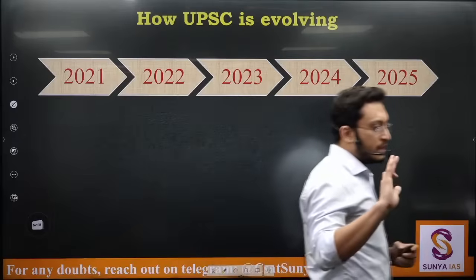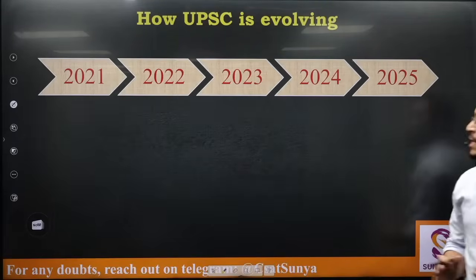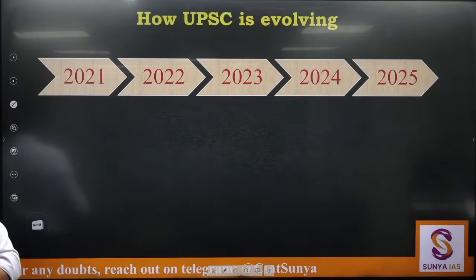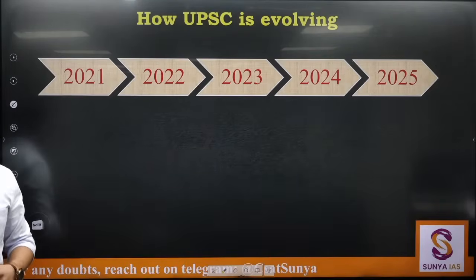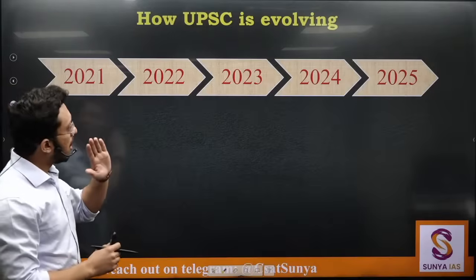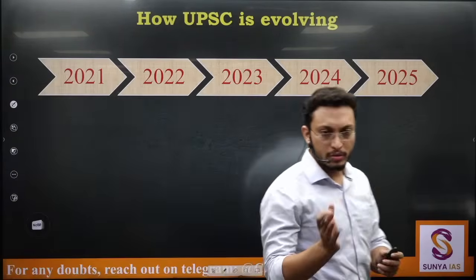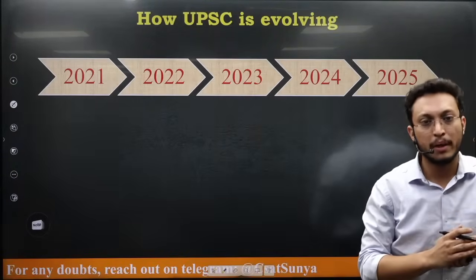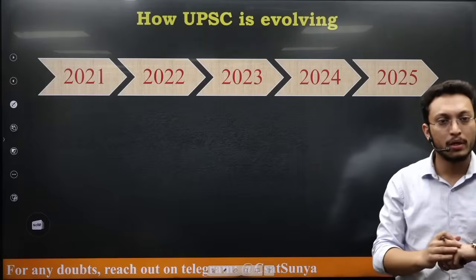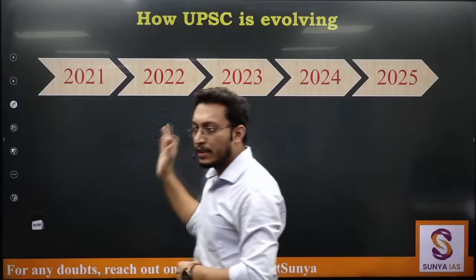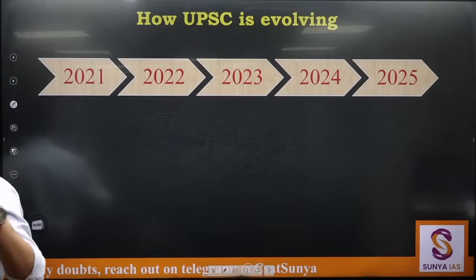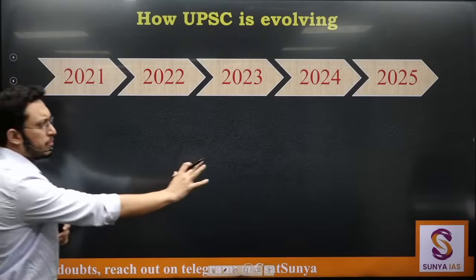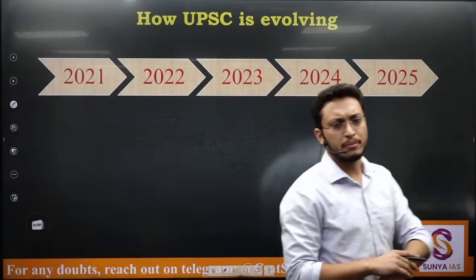Now for the new batch, tell me how many of you are first attempters? So you haven't given any attempt. For those who have given attempts, can you tell me how is the UPSC pattern evolving? Because if you have given a certain number of attempts, you might have seen the patterns. What was it earlier, and how is it now? So what is the trend that you are seeing in UPSC? How is it evolving? Statement based. Where did statement based start, and where is it now?